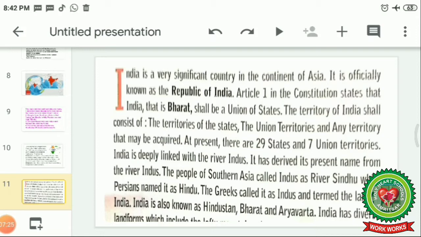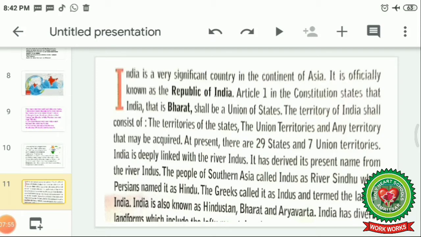The territory of India shall consist of the territories of states, meaning all the states, as well as the union territories. Union territories are the territories which are directly governed by the central government, and states are governed by the state government, and any territory that may be acquired. At present, there are 29 states and 7 union territories.